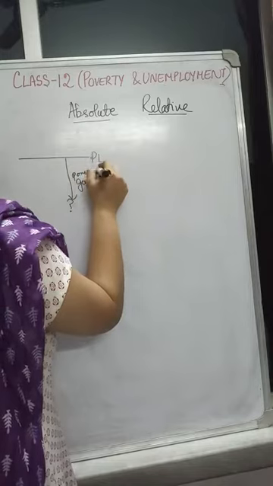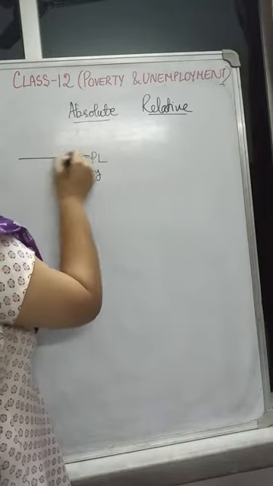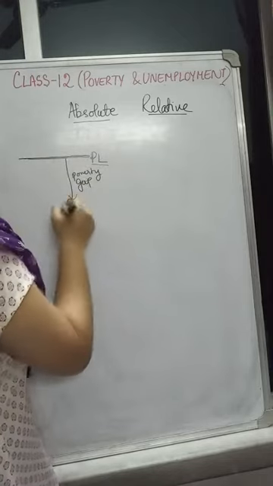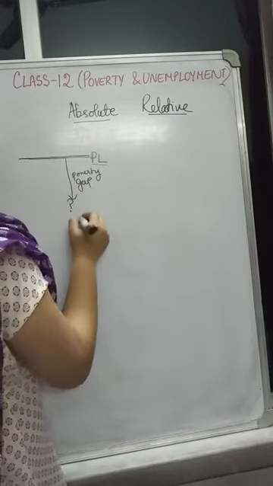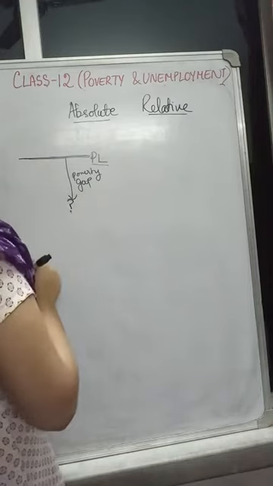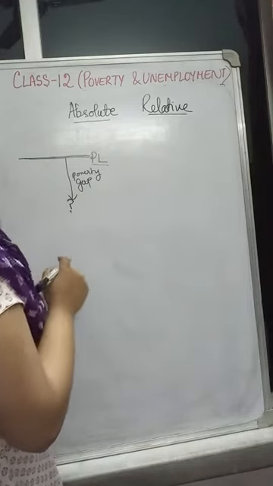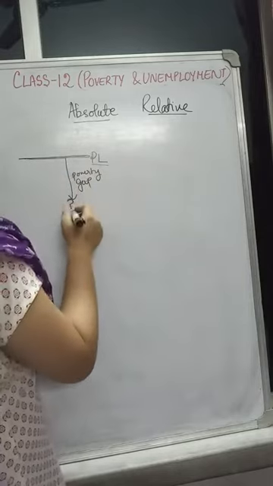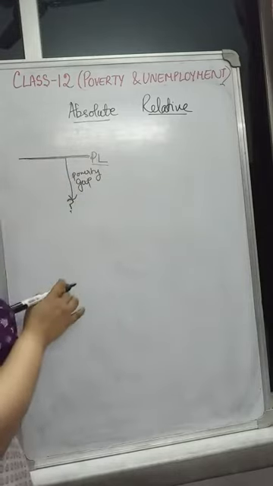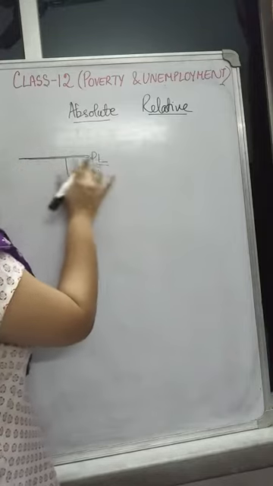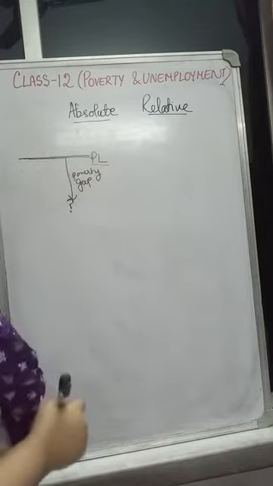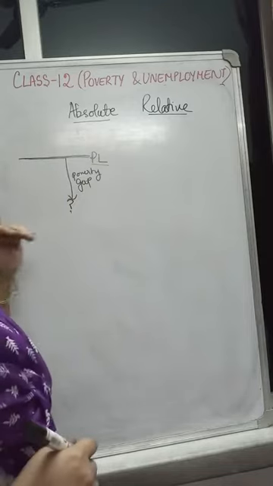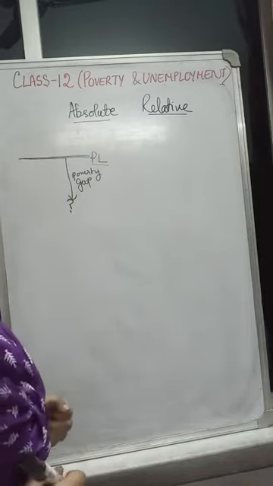What is the poverty gap? This is the minimum income requirement which is defined by the poverty line, and how much less than this minimum requirement he is lying. So absolute poverty means you are measuring how deep the person is poor and you are comparing with the poverty line, that is the minimum requirement of income that a person should have to at least fulfill his calorie requirement.